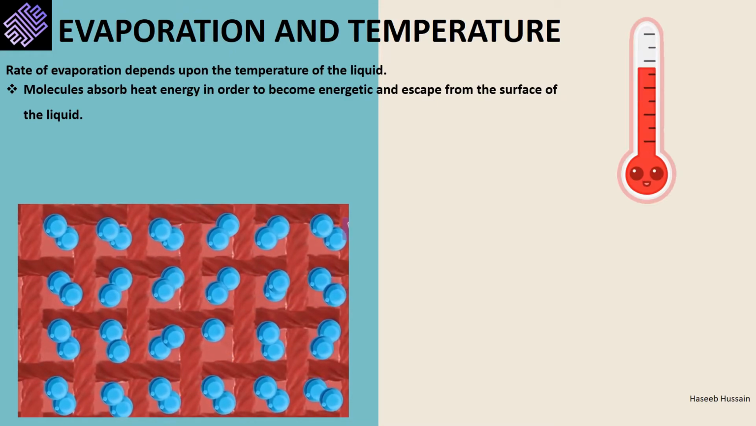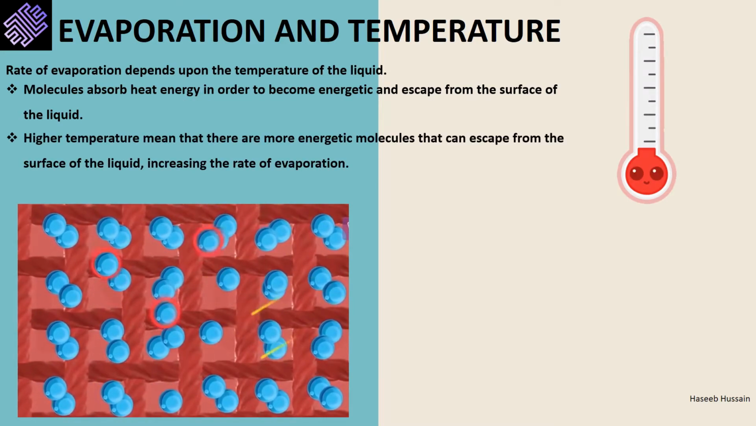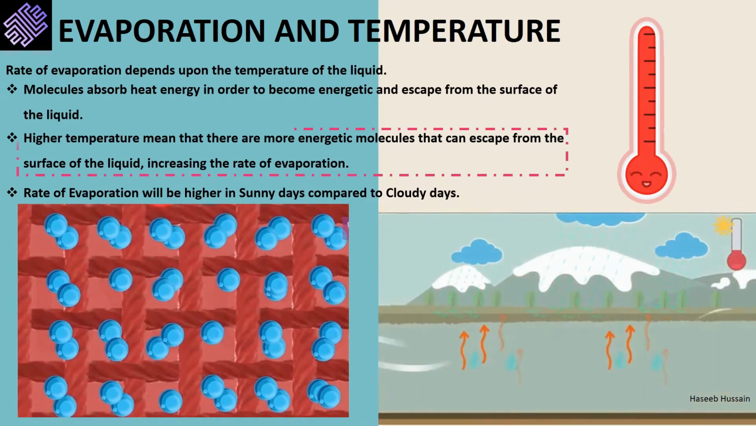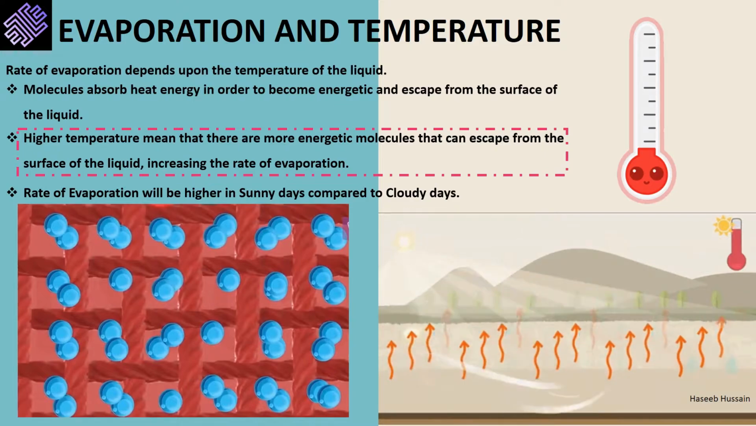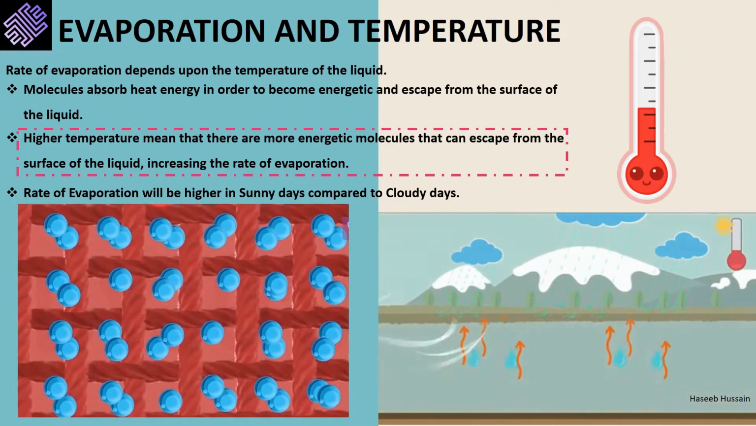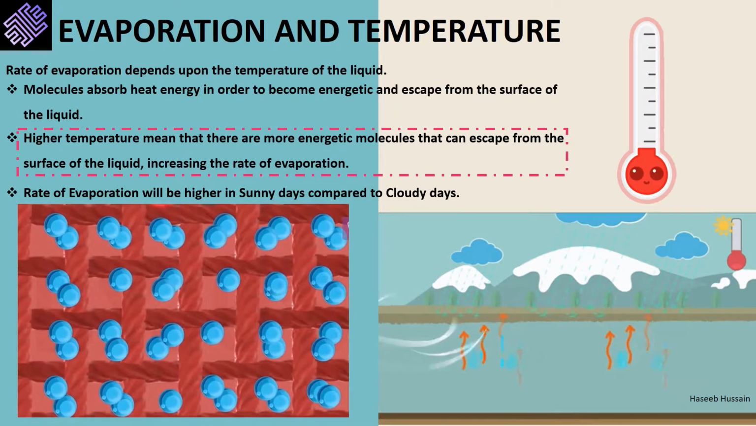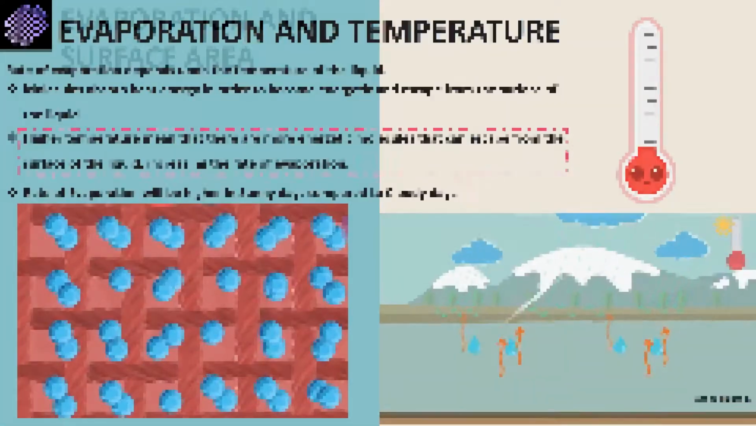At higher temperature, there are more photons reaching the molecules, causing a greater number of them to escape or evaporate. Similarly, on sunny days, the rate of evaporation will be high when compared to cloudy days. During sunny days, more heat energy reaches the surface compared to cloudy days. As more energy reaches the surface, the rate of evaporation will be higher. So at higher temperature, the rate of evaporation is higher.